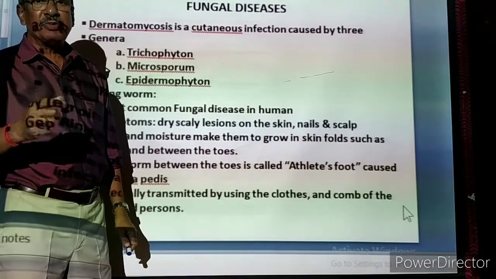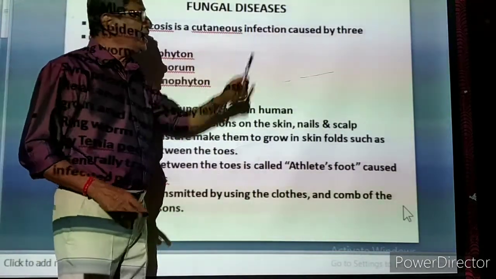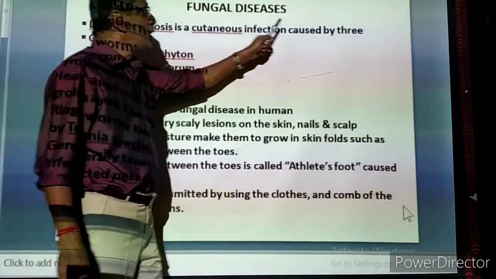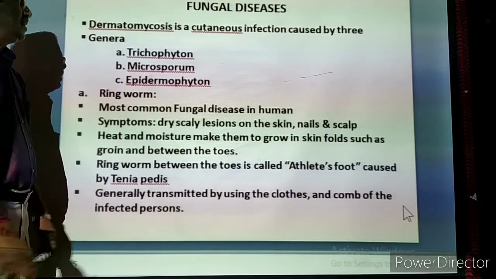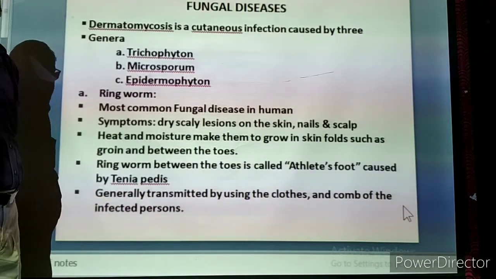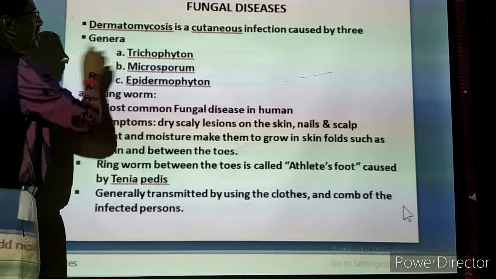Cutaneous is a scientific or biological term for skin. It is a cutaneous infection, an infection in the skin caused by three genera, three different groups of fungi. Genus is singular, genera plural. Now what are the three different types of genera?